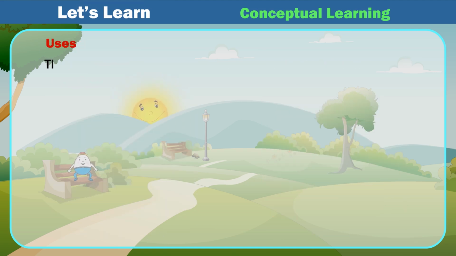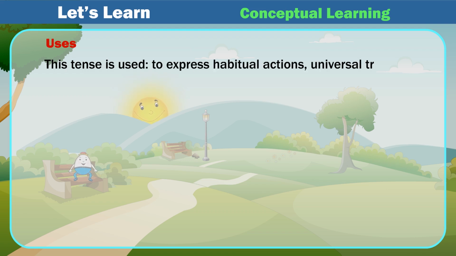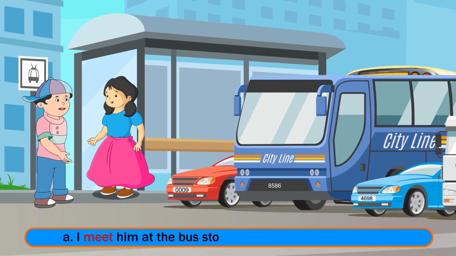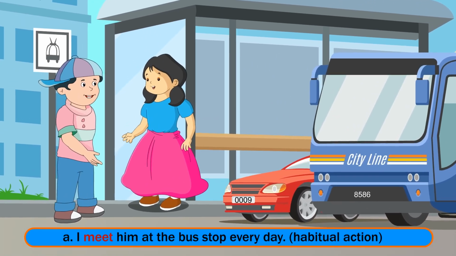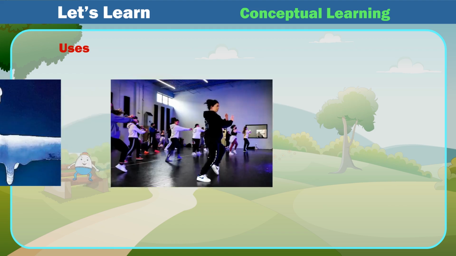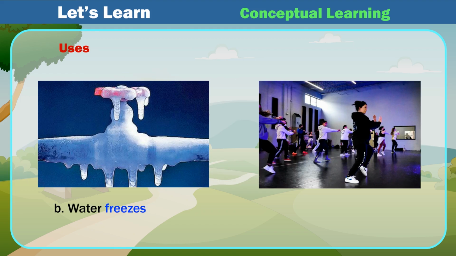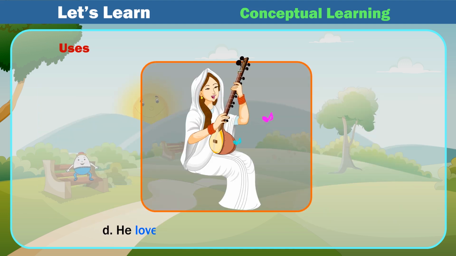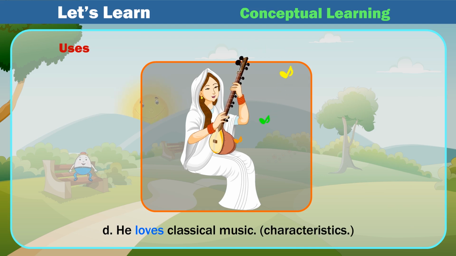Uses. This tense is used to express habitual actions, universal truth, to express situation, and to express characteristics. A. I meet him at the bus stop every day, habitual action. B. Water freezes at 0 degrees Celsius. Universal truth. C. She goes to a dance class once in a week, situation. D. He loves classical music, characteristics.